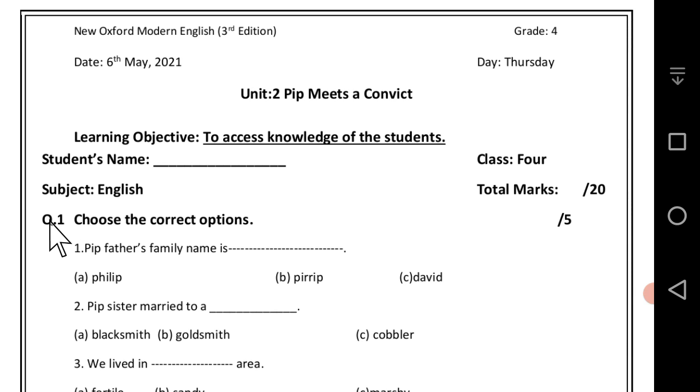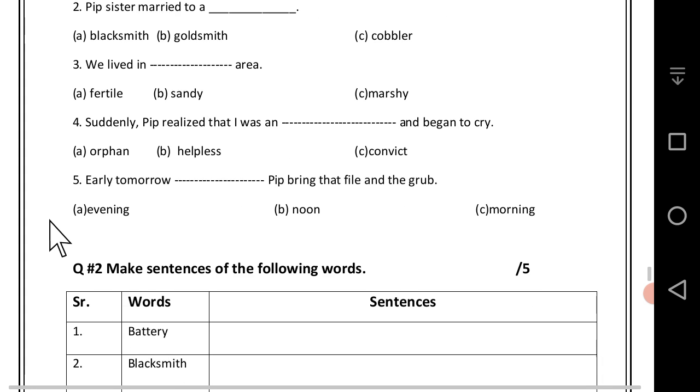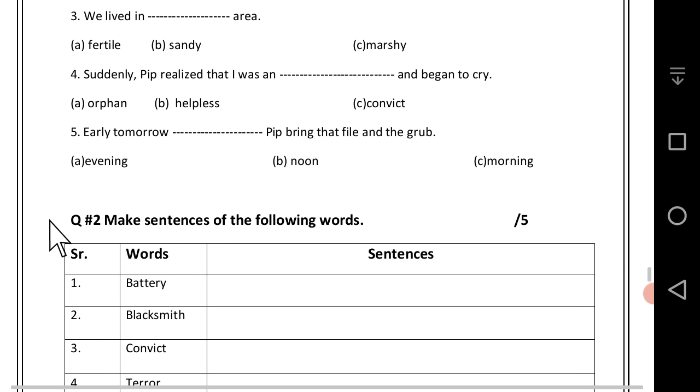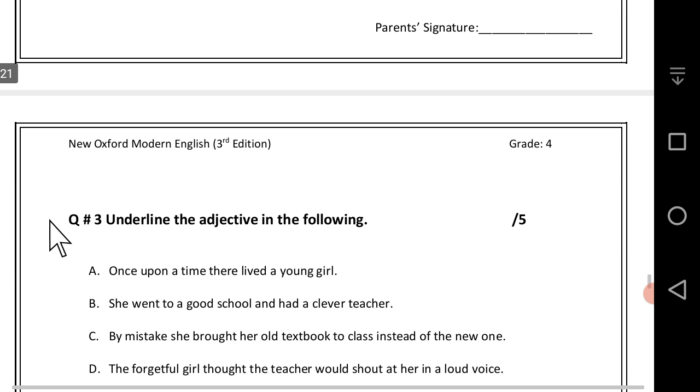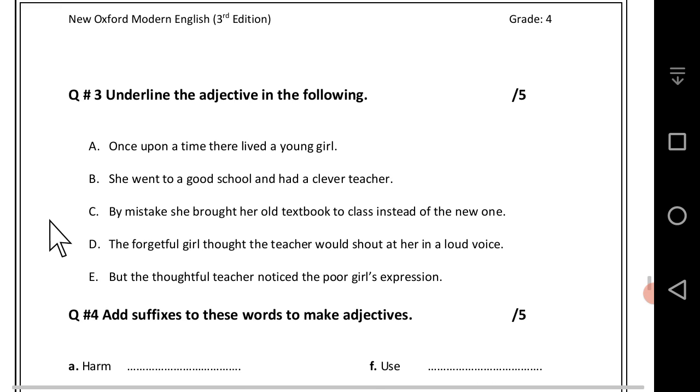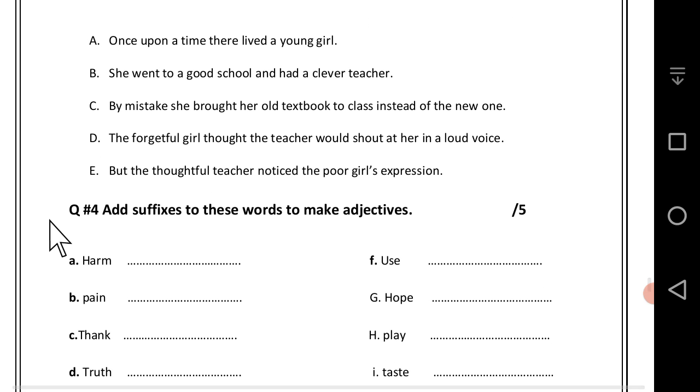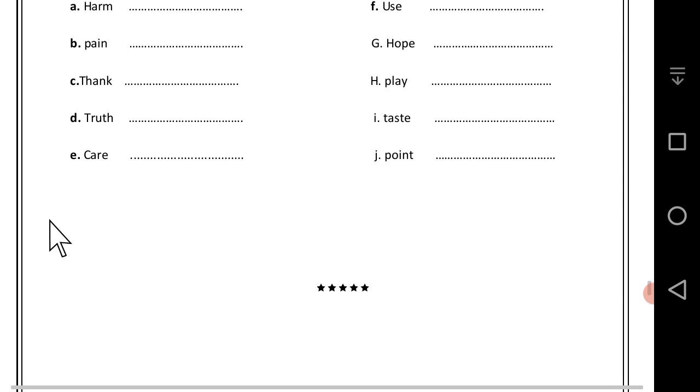First of all, you solve this question, choose the correct option, and after that, you solve question number 2, make sentences of the following words. After that, you solve question number 3, underline the adjective in the following. You just underline the adjectives in this question. This is the last question of your assessment. Add suffixes to these words to make adjective. This is your test, students.